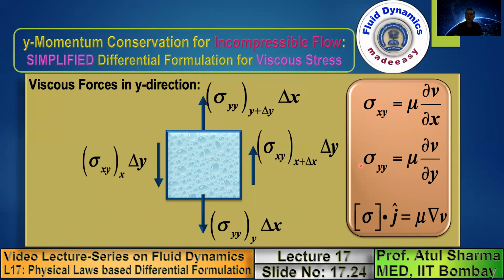In the previous slide, the viscous stresses in the x direction are expressed in terms of normal gradient of u velocities. So the simplified form of the viscous stresses in the y direction is mu del v by del x i plus mu del v by del y j. Note that sigma is a second order tensor. When you take a dot product, it's a vector quantity.